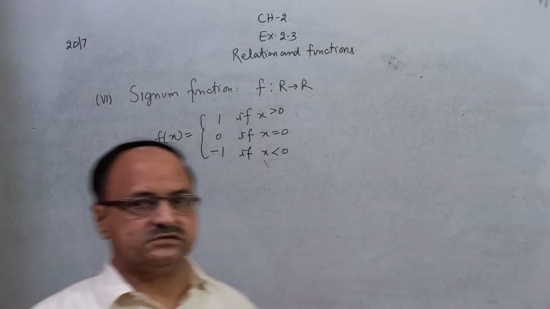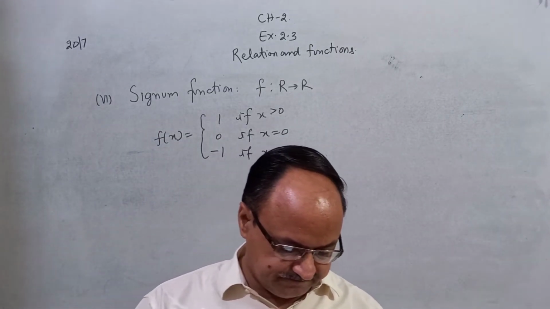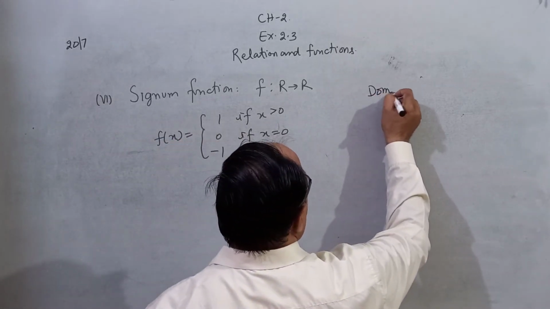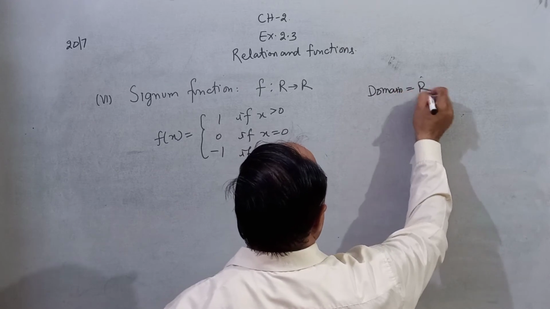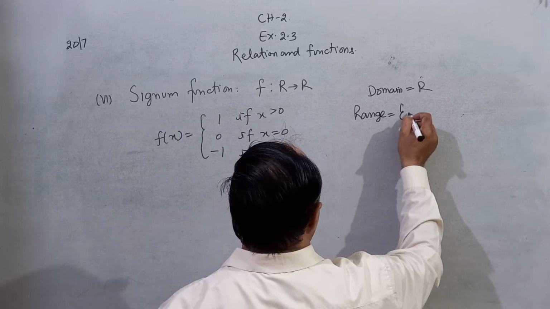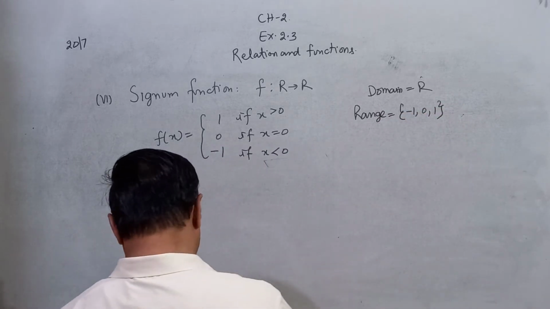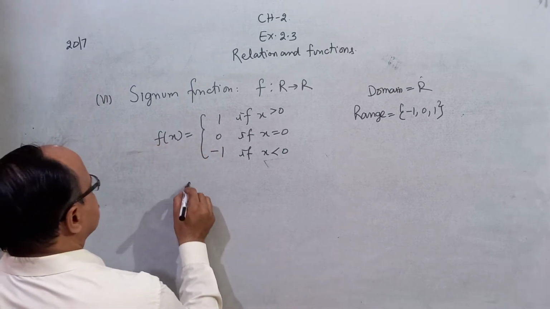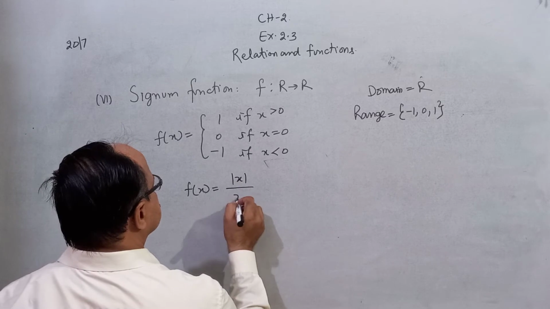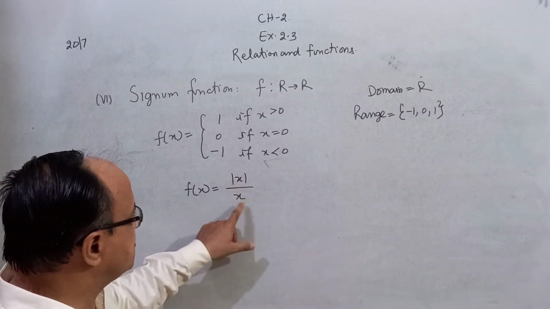This is the signum function, and the domain of this function is all real numbers, and the range is minus 1, 0 and 1. For example, you can say mod x upon x. When you put 1, the result is 1.